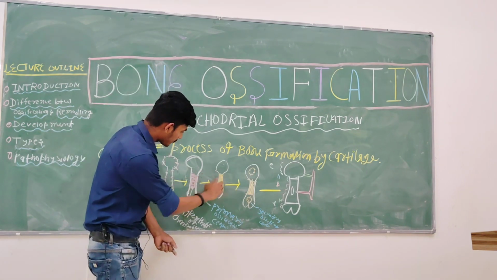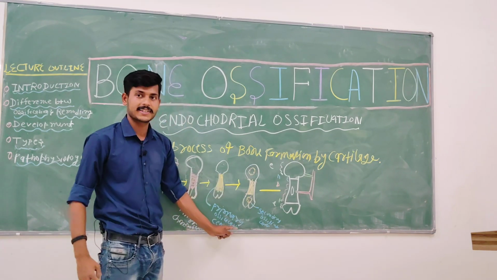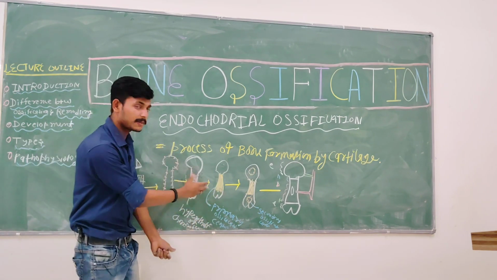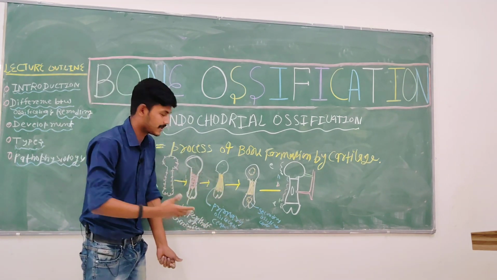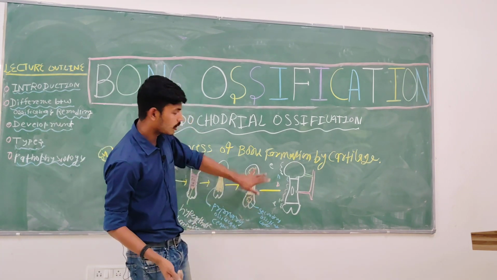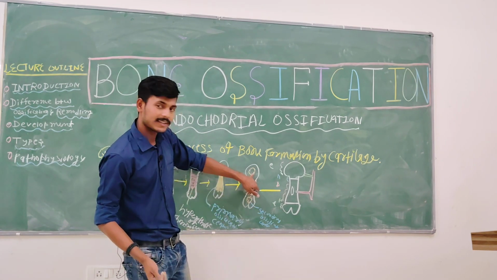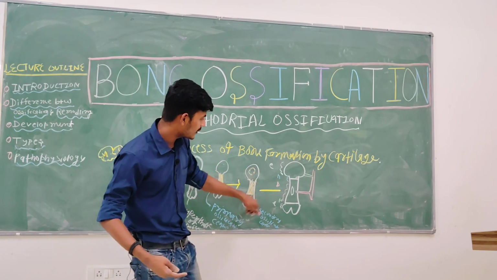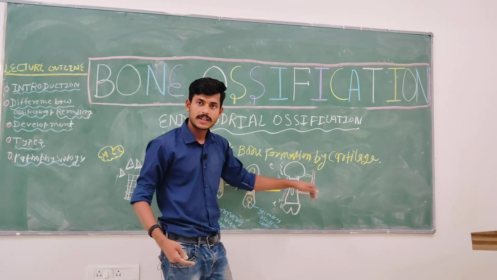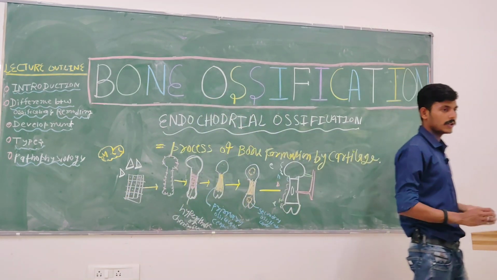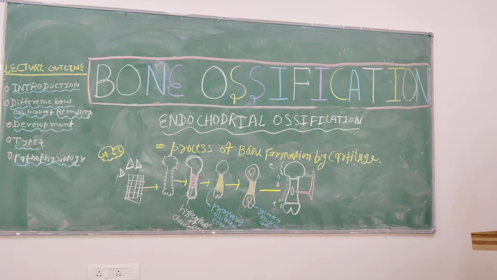Then this area is called the primary ossification center. The first ossification started where? The diaphyseal area. So they are the primary center for bone formation. Then these centers migrate to both the distal ends, and they are known as the secondary ossification center. Once they mineralize those parts, there is a need for blood supply, and there will be blood supply. The bone is alive, fully formed bone. Understanding? You have any doubt? No? Now, write a few things about the endochondral ossification.